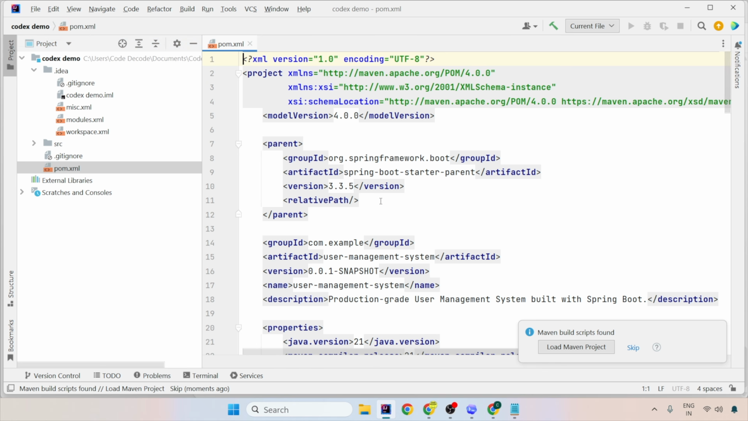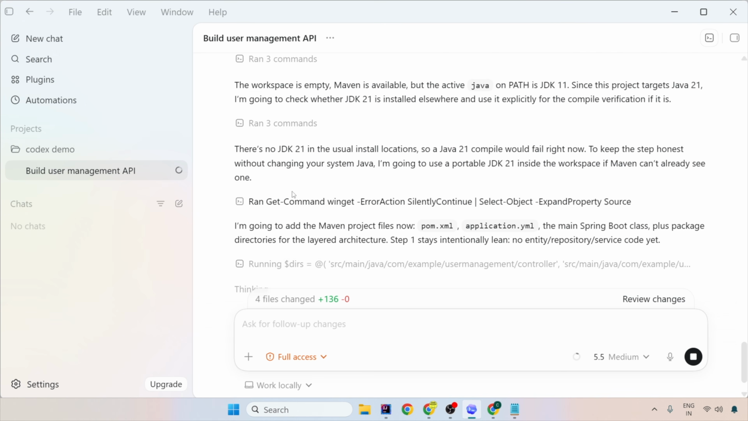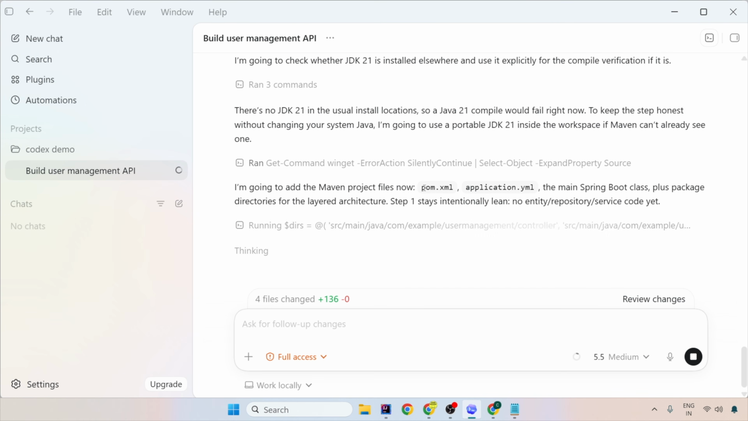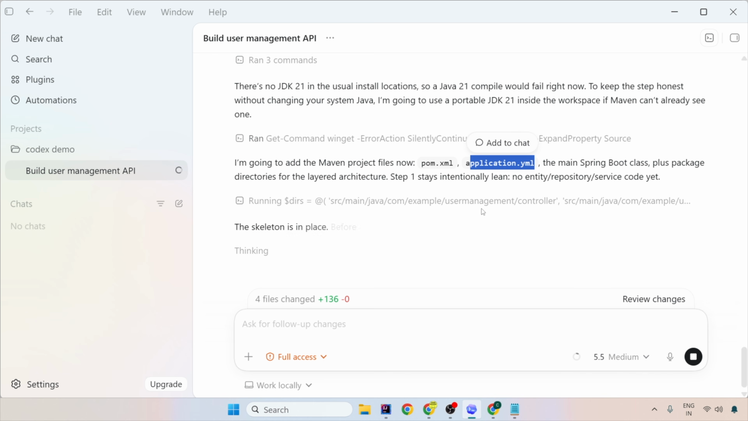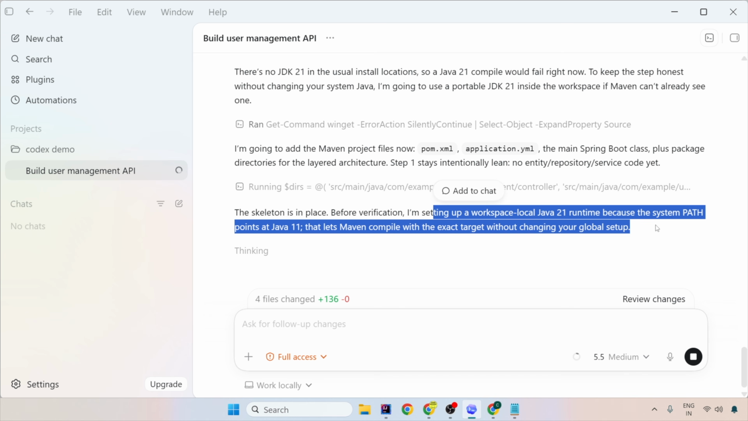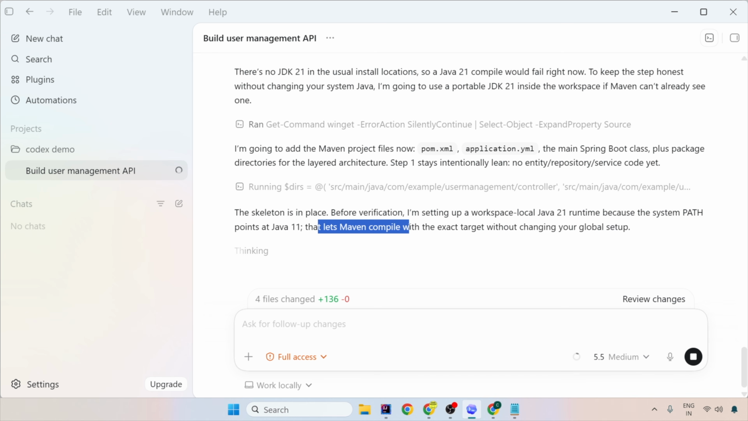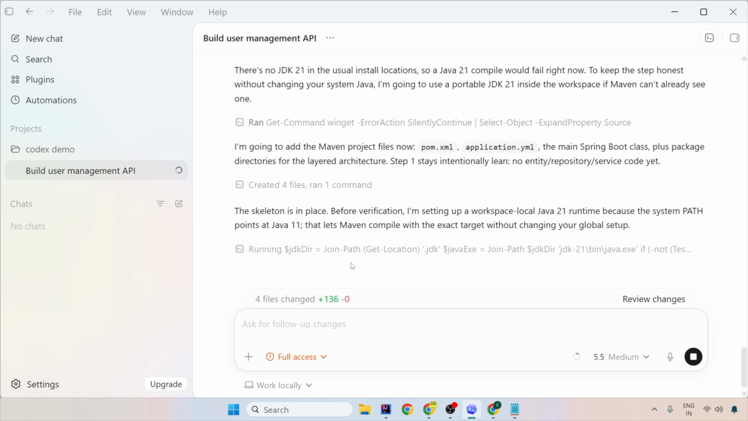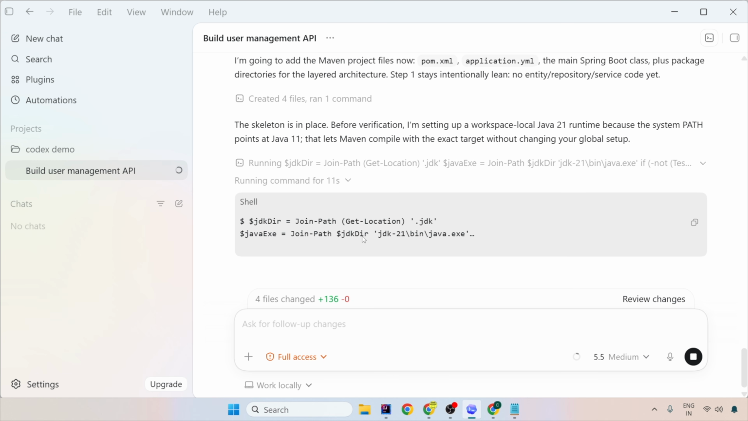So can you see here? It said pom.xml was created. Now it is creating application.yaml. So the skeleton is in place. Before verification, I'm setting the workspace because the system path points to 11. That lets Maven compile with the exact target without changing your global setup. So now let's see what happens here. It is running this shell command.